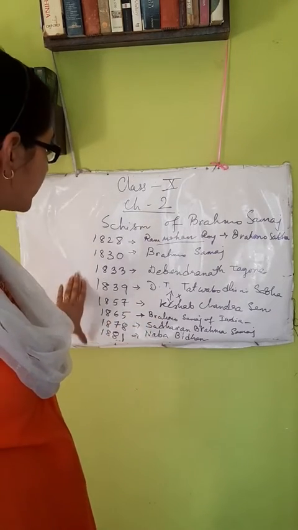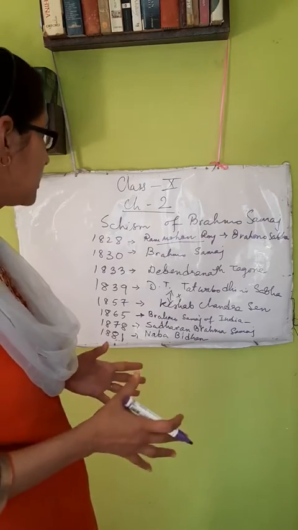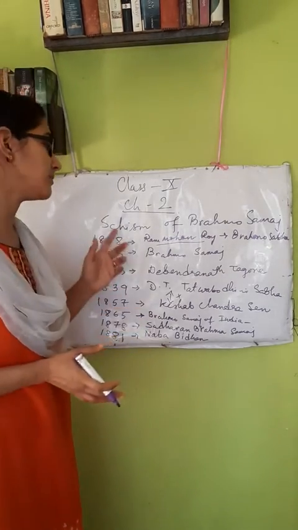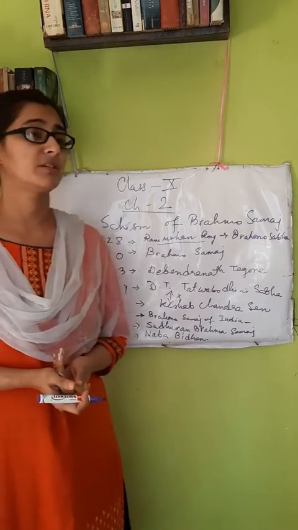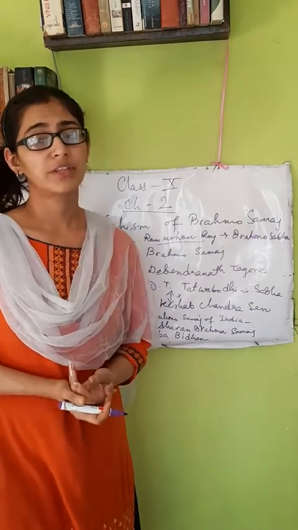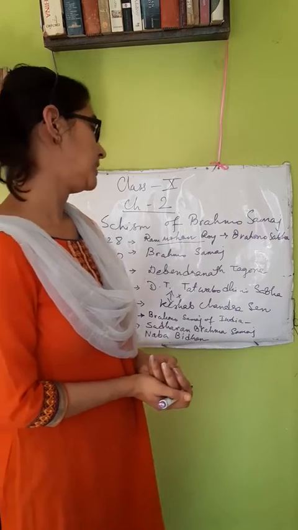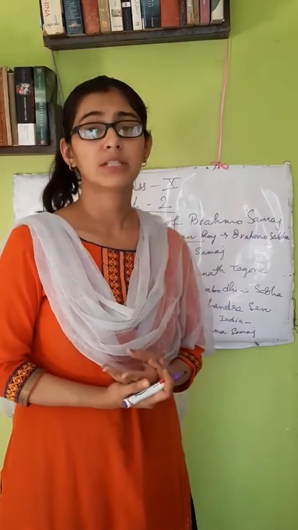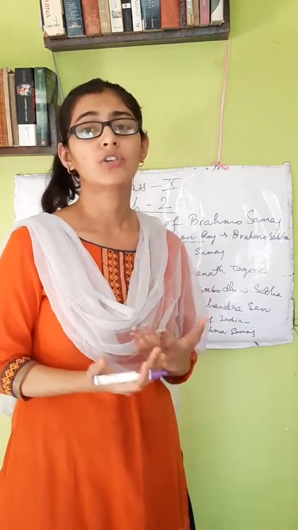So these are the different divisions into which the Brahmo Samaj gradually divided and broke, and due to these schisms the Brahmo Samaj completely declined. But we can't say it was a failure, because they took up many important tasks during the time of their functioning. They helped during the famine of 1860. They also spread the message of women's education. They propagated the message of equality of all religions.